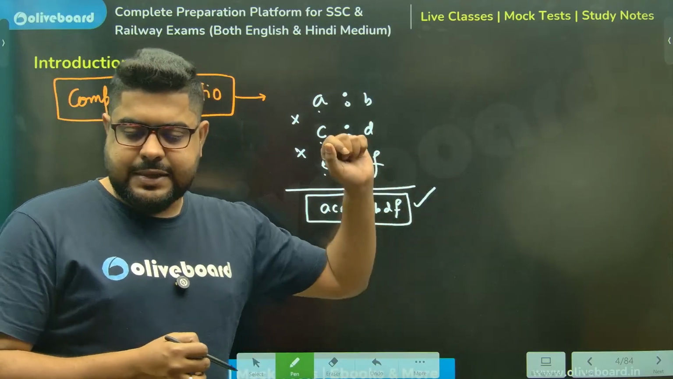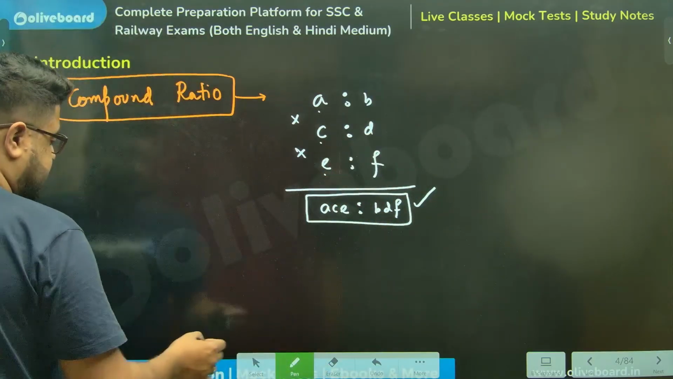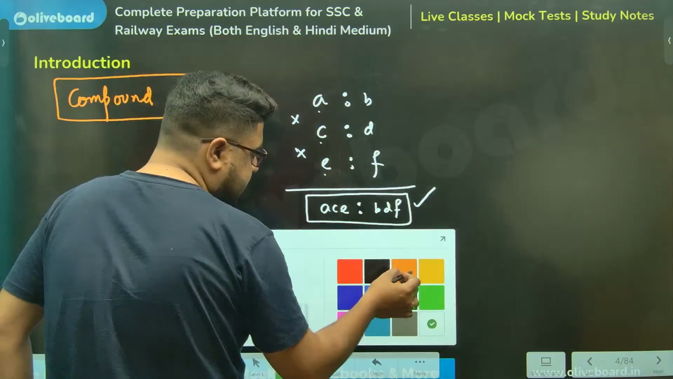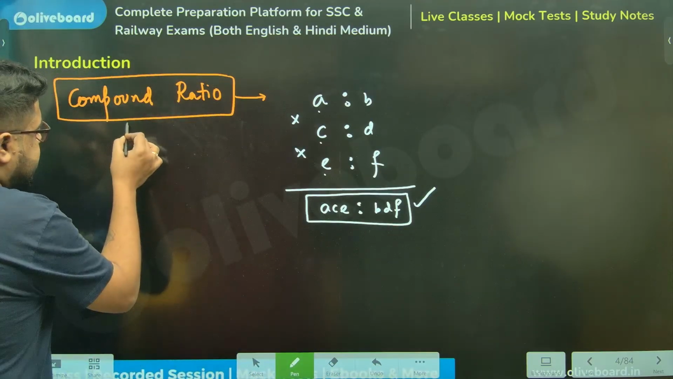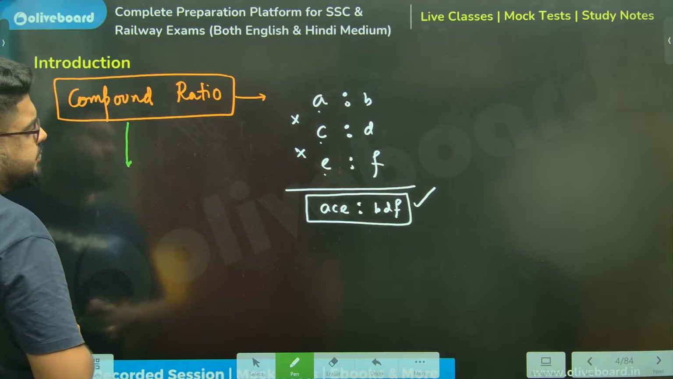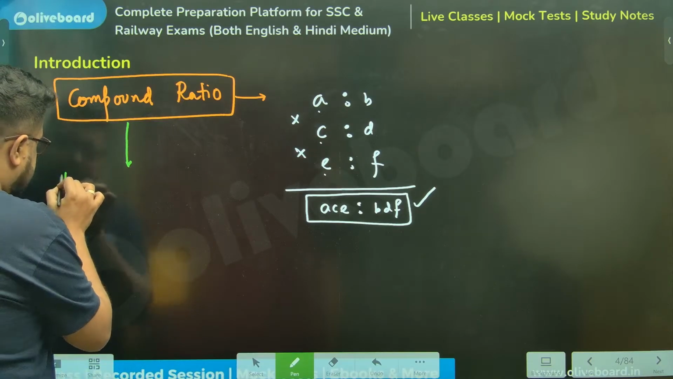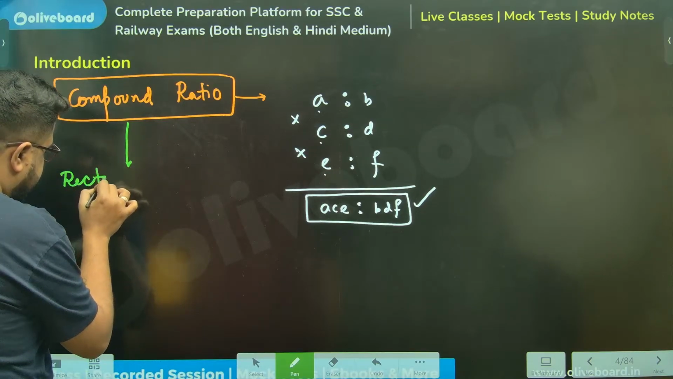Now again, please understand why it is very important. Let us understand with some examples. Let's take a rectangle.